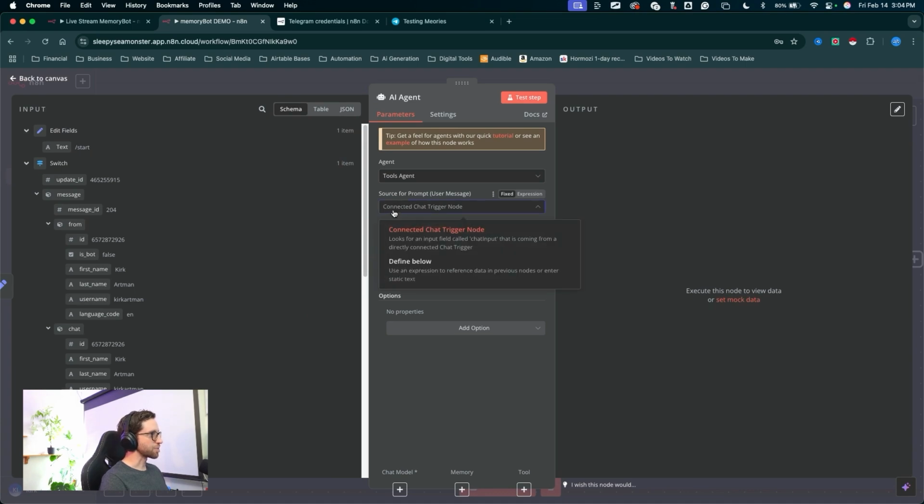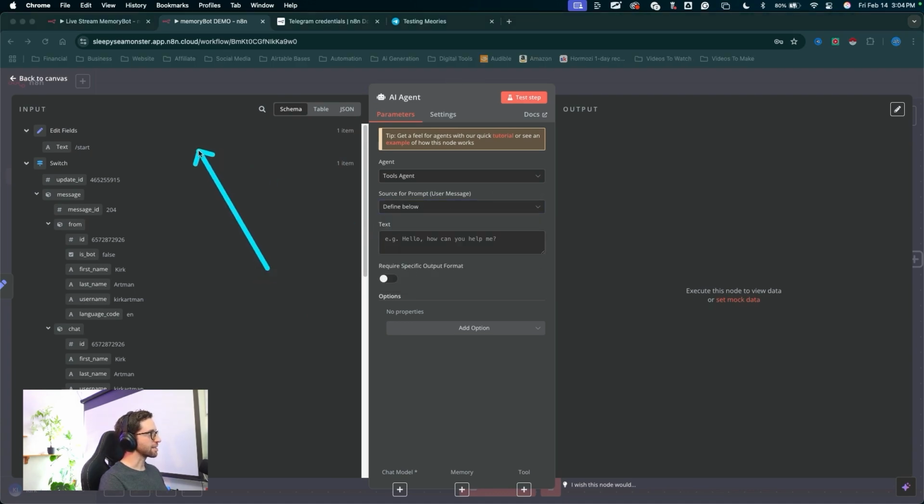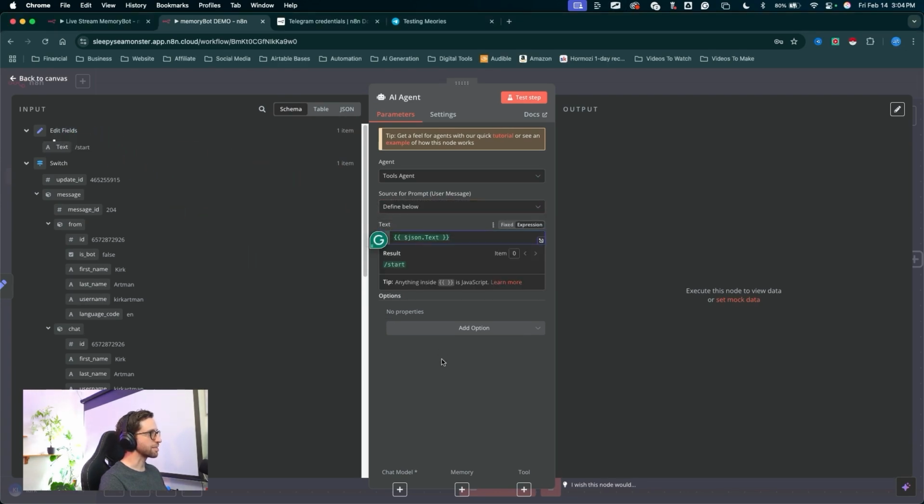I'm gonna click into this drop down, choose define below, and now we can drag in the text coming across from the edit fields node. I'll click and drag the text, drop that into the text field, and now we're inputting the text coming from the user, coming from Telegram into the AI agent. Great, so this is where the magic happens in these AI agents, really understanding how these agents work.